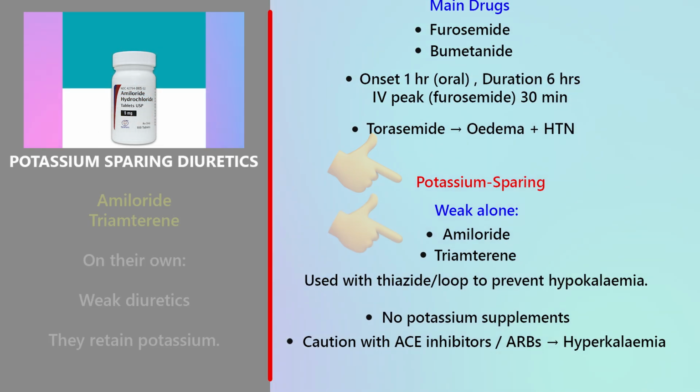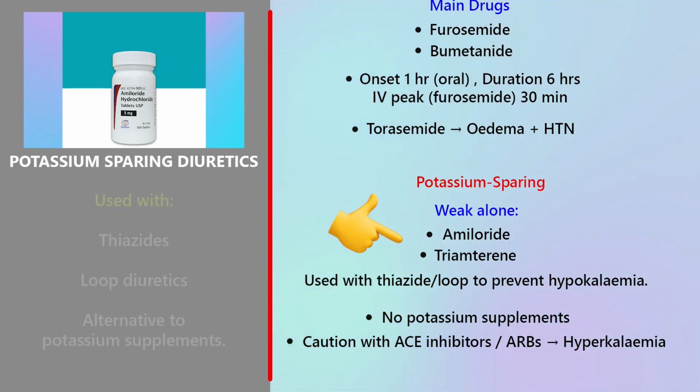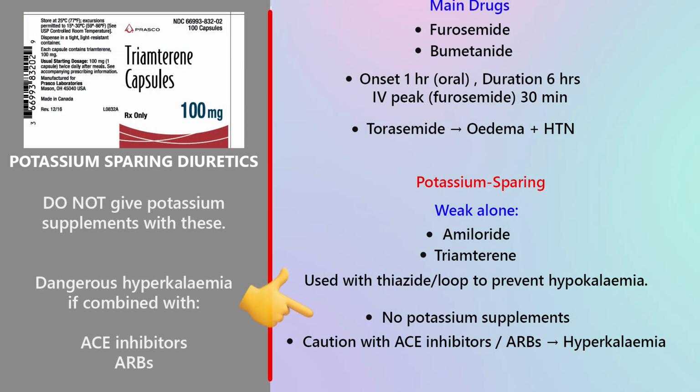Potassium-sparing diuretics, amiloride, triamterene. On their own, weak diuretics. They retain potassium, usually used with thiazides or loop diuretics. Alternative to potassium supplements. Never give potassium supplements together with these. Dangerous hyperkalemia can occur, especially if combined with ACE inhibitors, ARBs. Always monitor potassium.